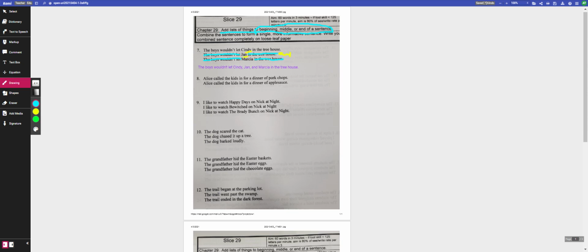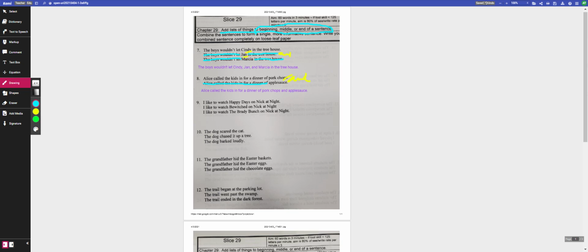Number 8. Alice called the kids in for a dinner of pork chops. Alice called the kids in for a dinner of applesauce. I hope there's some hot sauce there. All right, so what's being repeated in each of the sentences is Alice called the kids in for a dinner of, so we'll cross that out. We are going to put an and and get rid of the period, so no commas here. So altogether, Alice called the kids in for a dinner of pork chops and applesauce.